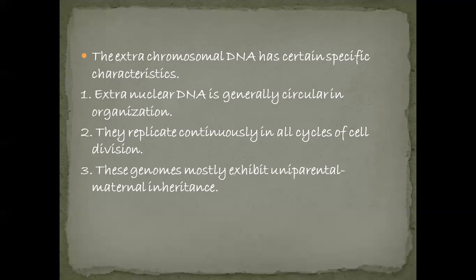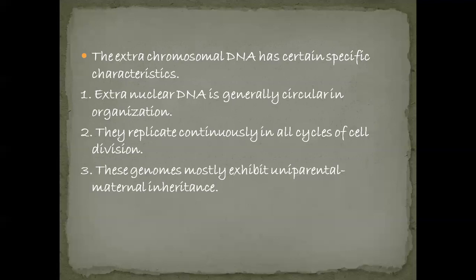And they do not follow Mendel's law of inheritance. The genomes present in these organelles do not inherit as per Mendel's laws of inheritance. The main point is that these genomes mostly exhibit uniparental, that is maternal, inheritance.